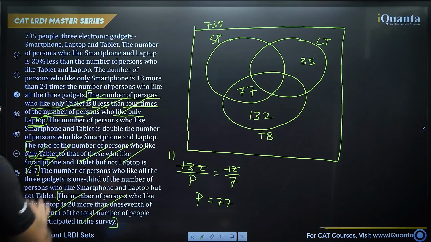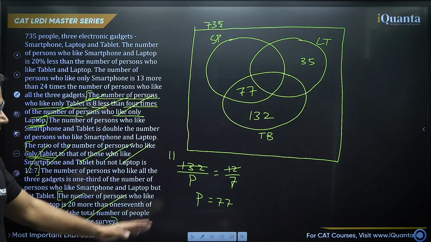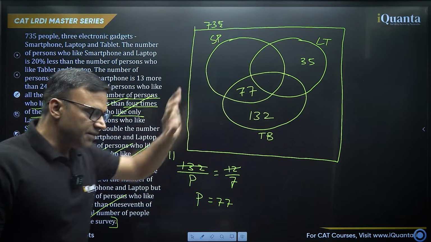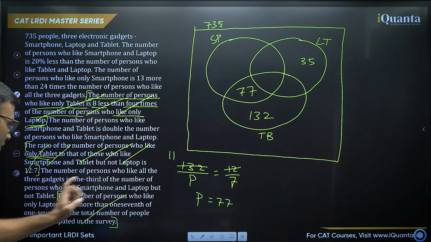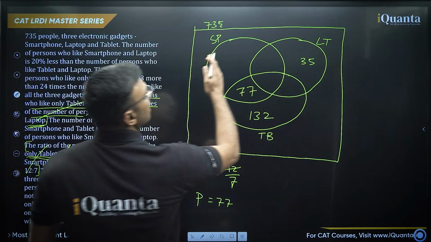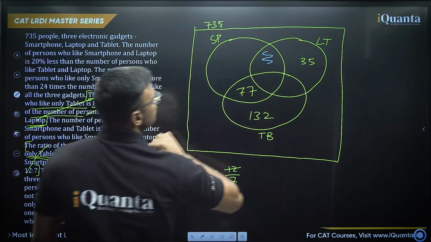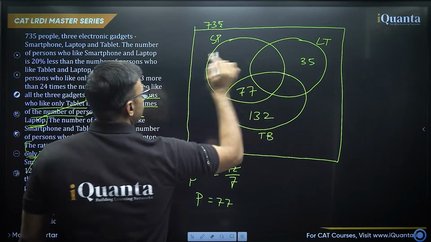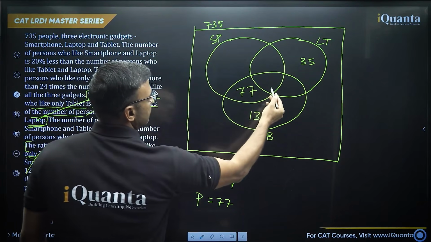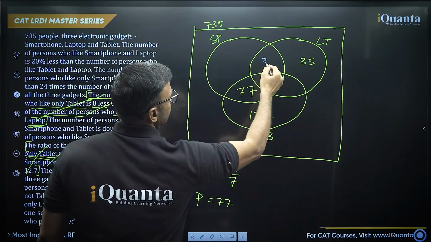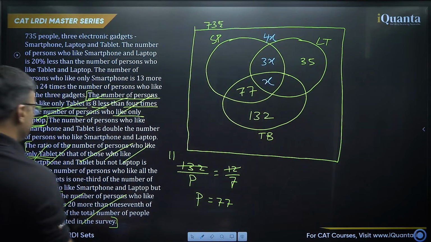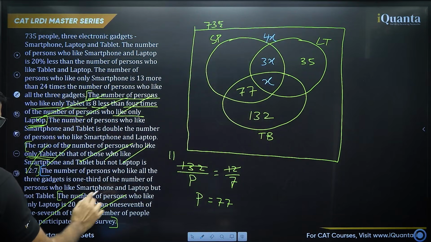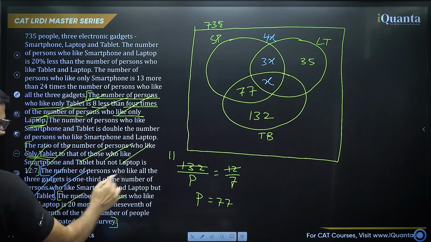Okay, so let's take up this one now, and I'm changing the color just to make sure that you understand that whatever values we could find, we are done with it. Now the variable comes. So make sure that you use the variable carefully. The number of persons who like all the three gadgets is 1/3 of the number of persons who like smartphone and laptop but not tablet. That is this portion. So this is 1/3 of this. If I take this as x, this is 3x. Now 3x plus x is 4x. Wow, this is such a beautiful situation because this value will be used. So we have used this information also.